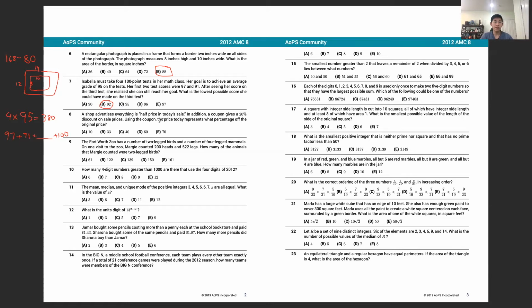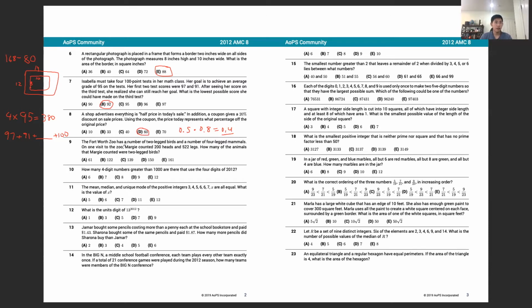So if everything is half price, then the price can be multiplied by 0.5, and similarly a 20% discount multiplies the price by 0.8. And if we multiply these, we get 0.4. So that means that we are 60% off, since there's 40% of the original price.